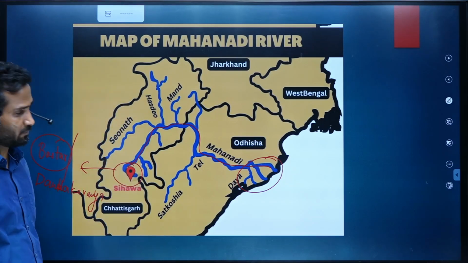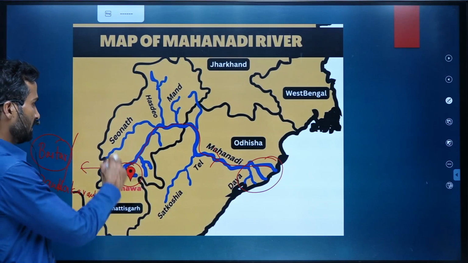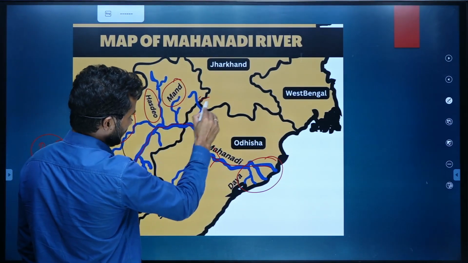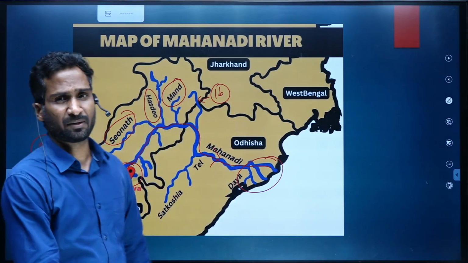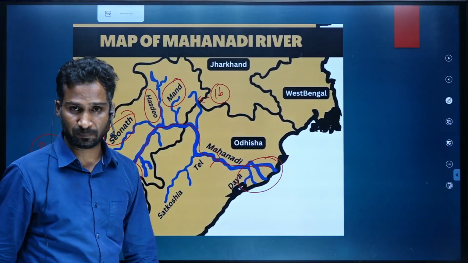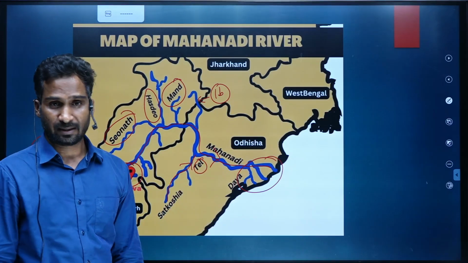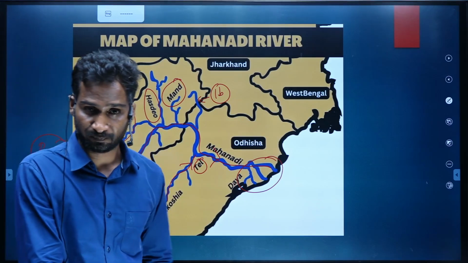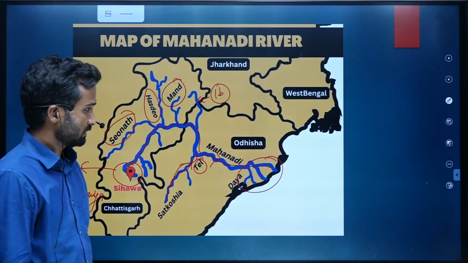The important tributaries which join Mahanadi from the left side are Shivnath, Hasdeo, Mand, and Ib. So these are the rivers that join Mahanadi from the left bank. And then there is a river which joins Mahanadi from the right bank. So at least remember Shivnath and Hasdeo from the left side. Okay.